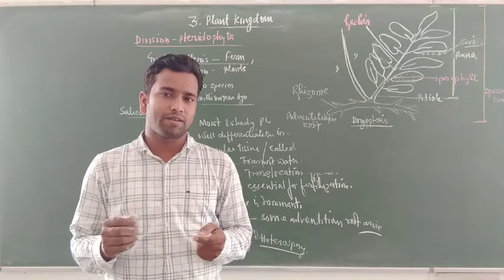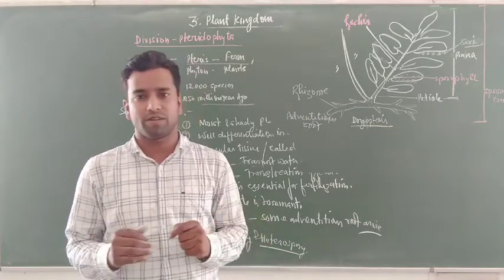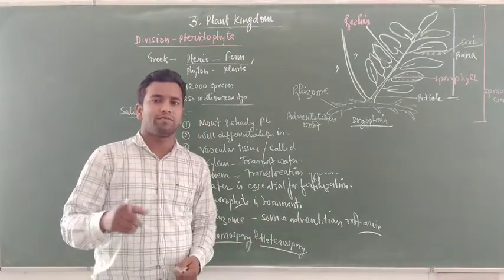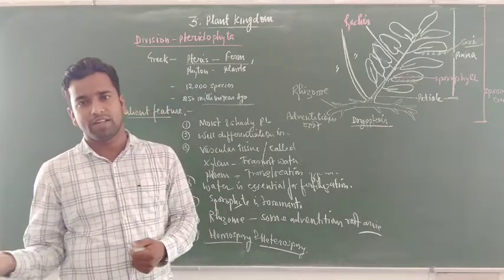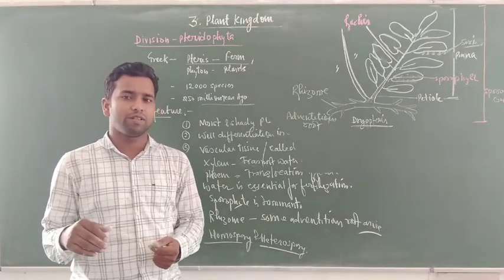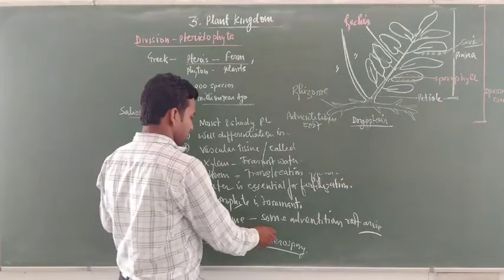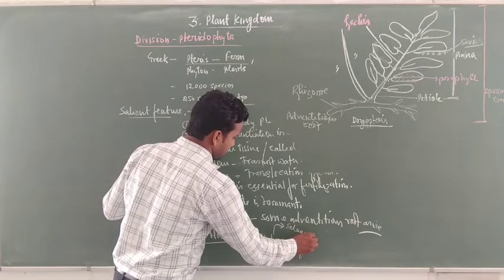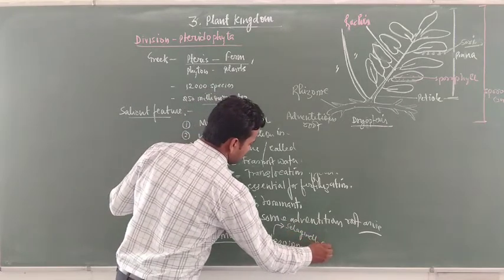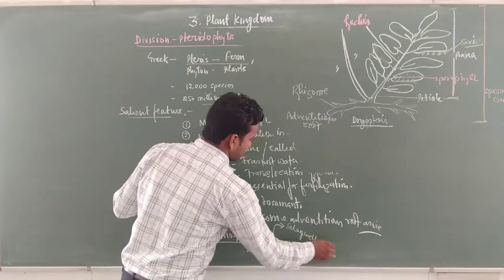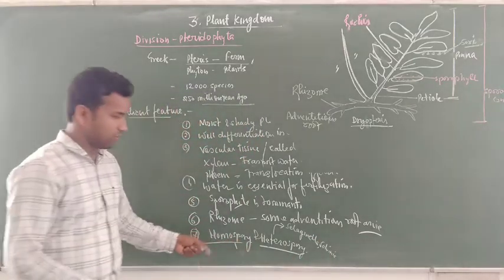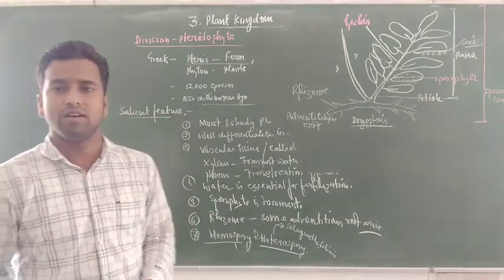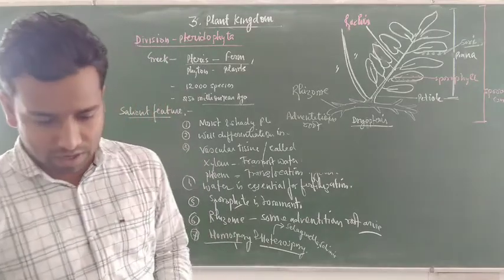This is the basic feature of homosporous and heterosporous conditions. This is heterosporous. Now, inside a single sporangia, a single type of spore, either megaspore or microspore, forms inside. The best examples of the heterospory condition are Selaginella and Salvinia. Besides this, Lycopodium, Equisetum, Pteris, Dryopteris, such plants show the homospory condition, meaning they form a single type of spore.